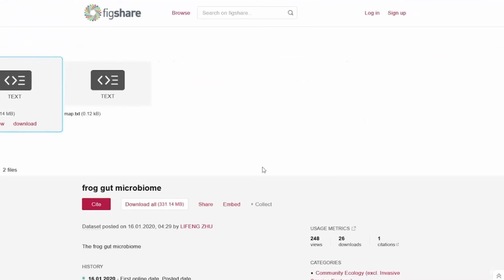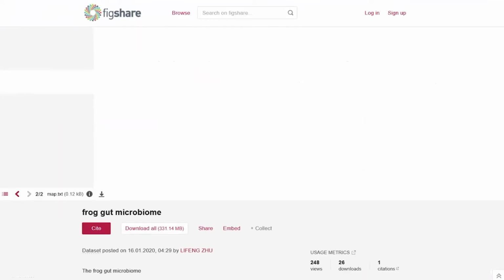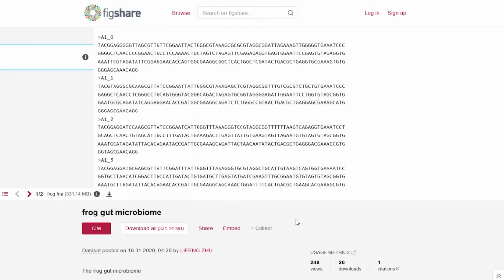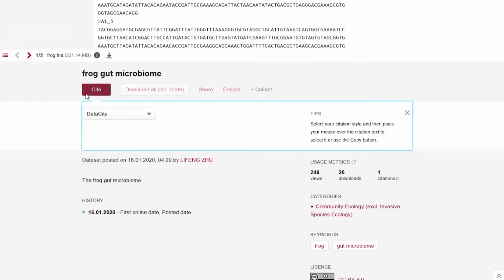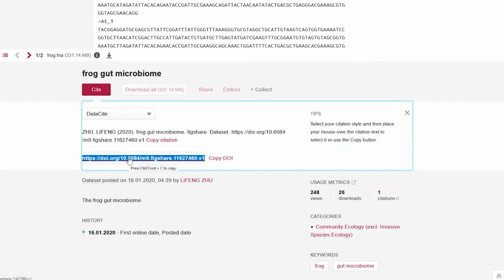So this record, or in Figshare lingo, this item has two files. We can preview these files directly in the browser. So a text file, and then this FNA file. And as we scroll down, we see the metadata. Really importantly, anything you put on Figshare receives a digital object identifier.